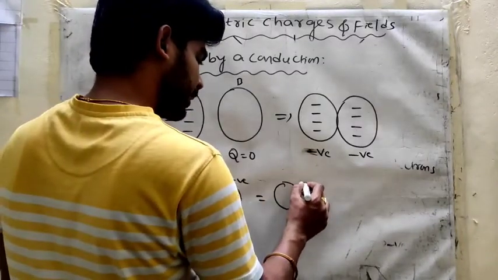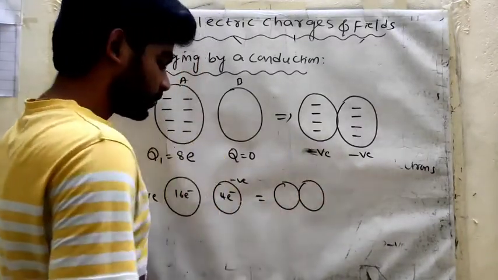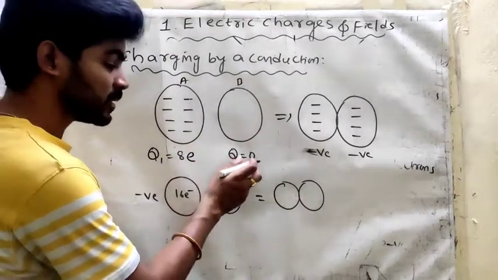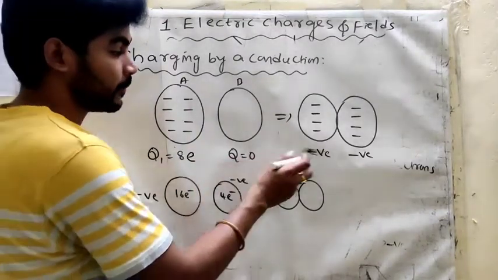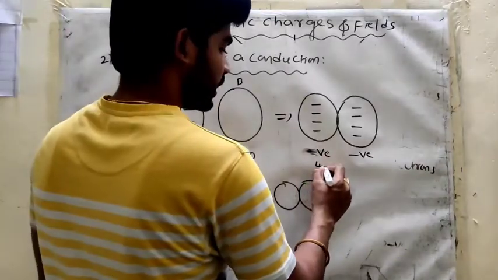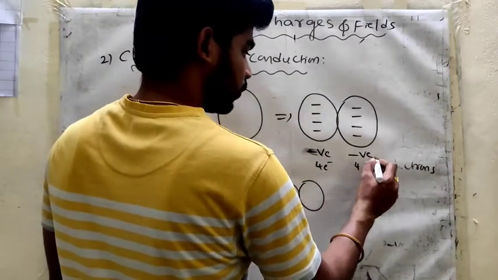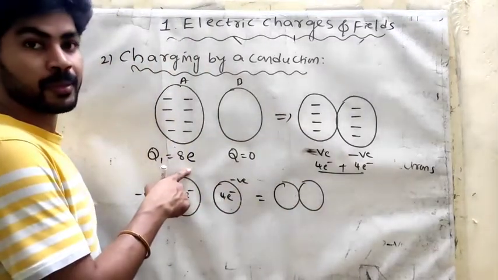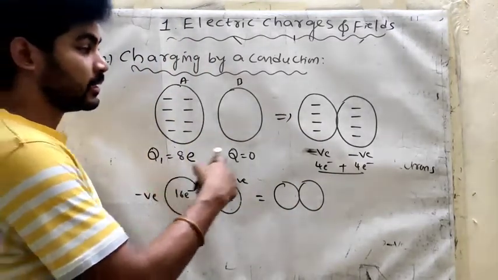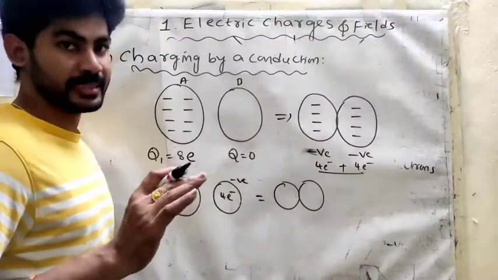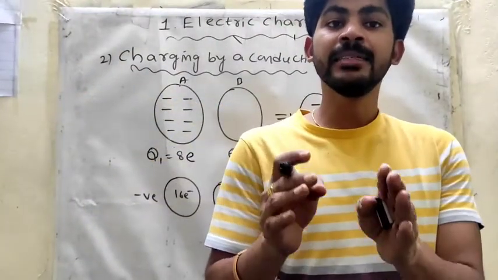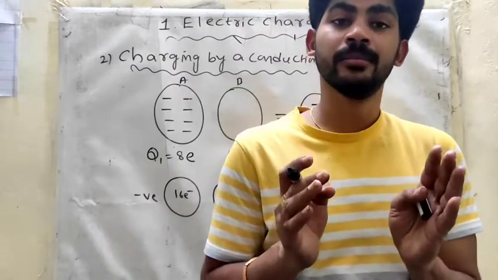After contact, what is the situation? What is the net charge here? The net charge is 8 electrons plus 0 electrons, 8 electrons only. The charge is shared equally, 4 electrons and 4 electrons, so 8 electrons, and initially also 8 electrons. The net charge is not changing. The net charge remains constant, only the charge is shared.